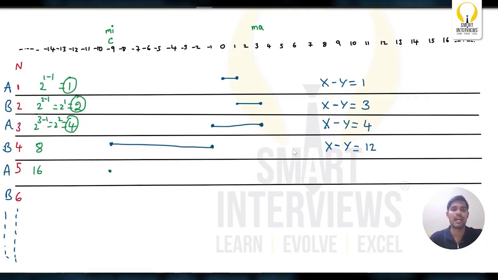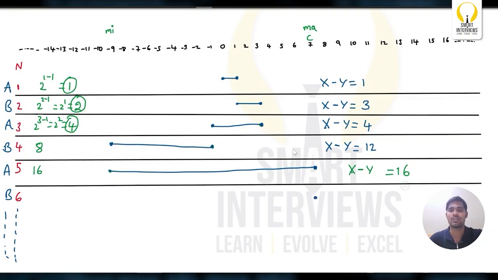Now, will he add or subtract? Obviously, he will add plus 16. So if we add plus 16 to minus 9, you'll get 7. So the current score will be 7 and the maximum value is 7. What's the difference between x minus y? The difference is 16. It's Bob's turn again now.